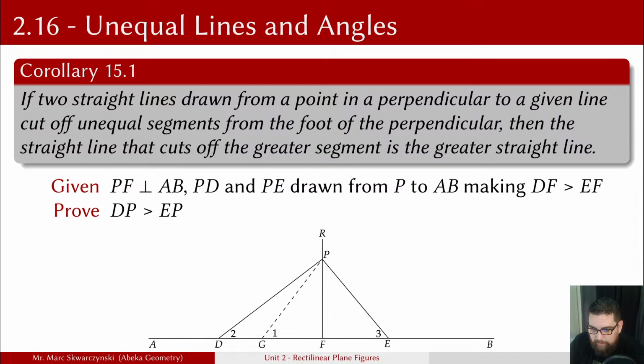All right, so we're going to draw GF equal to EF because we can. Then we'll draw GP by two points determine a line. GP is equal to EP based on Theorem 15.